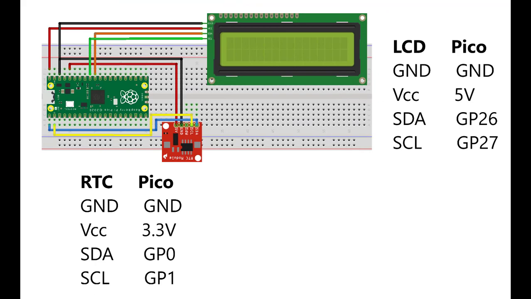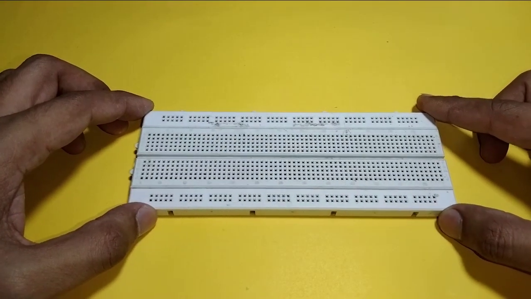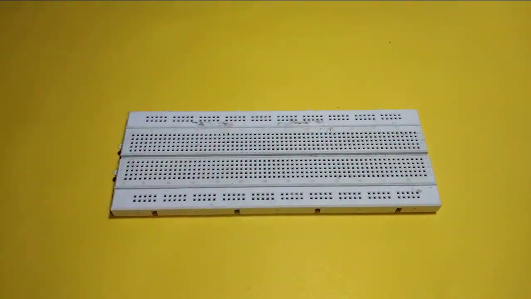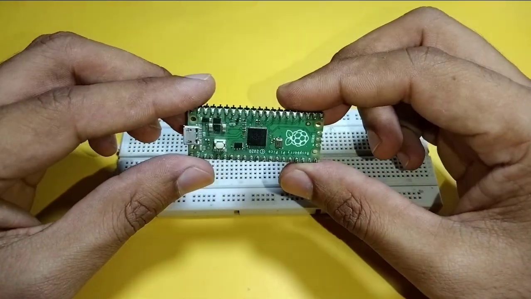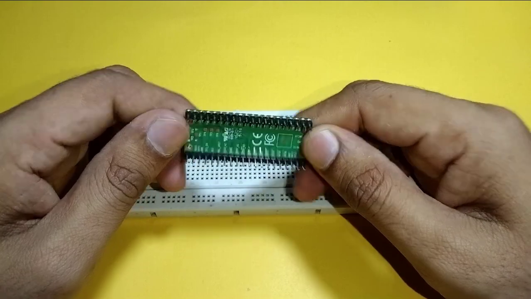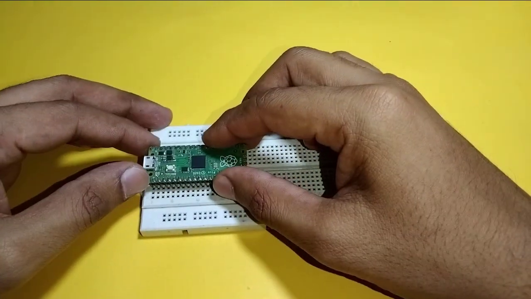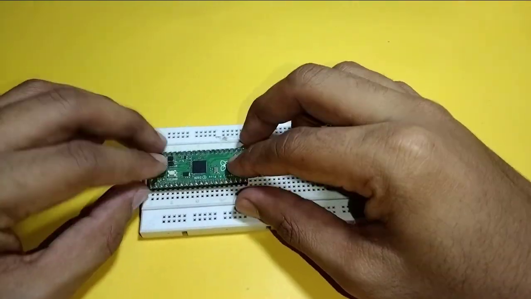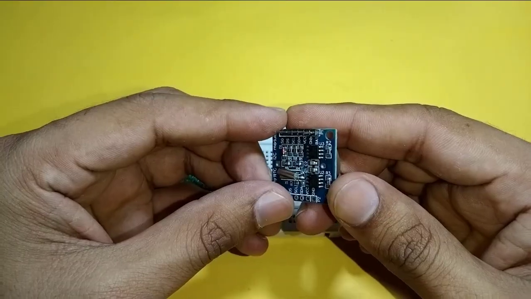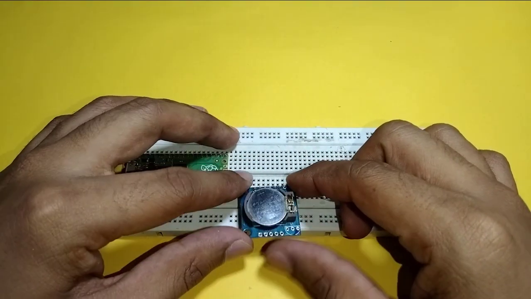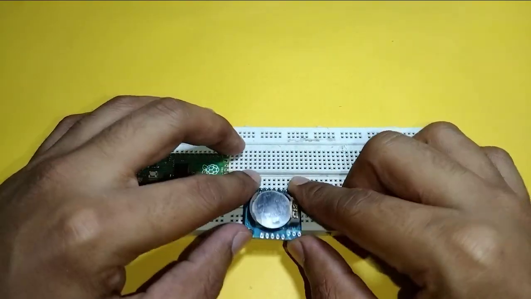Follow this schematic diagram and make connections. Take a breadboard and place Raspberry Pi Pico on it. Take DS1307 RTC module and place it on a breadboard.